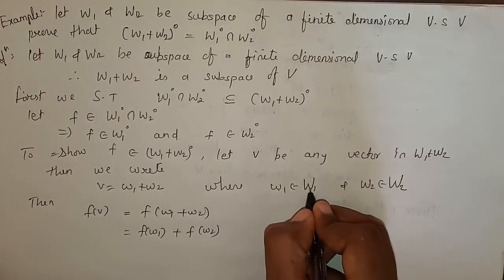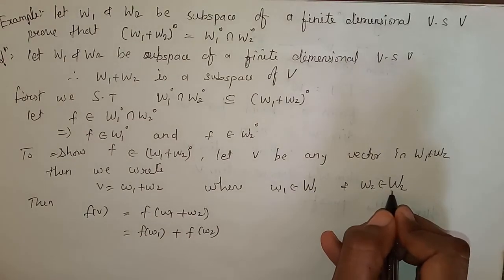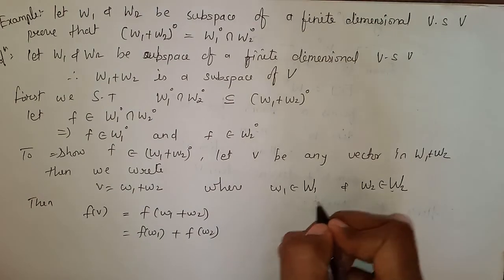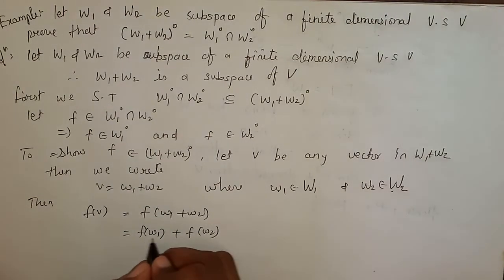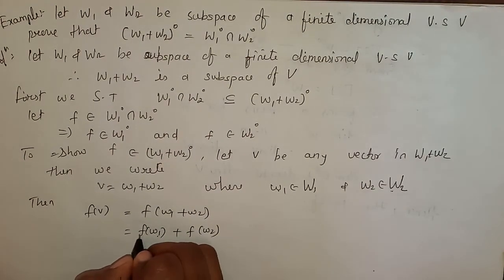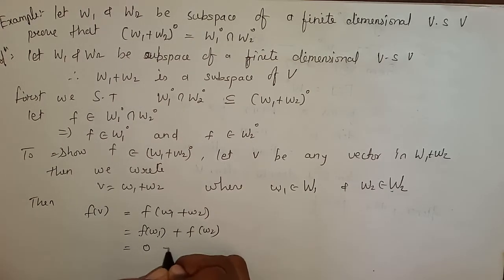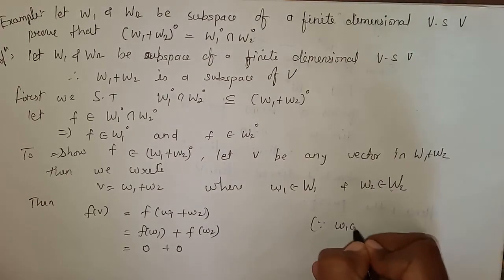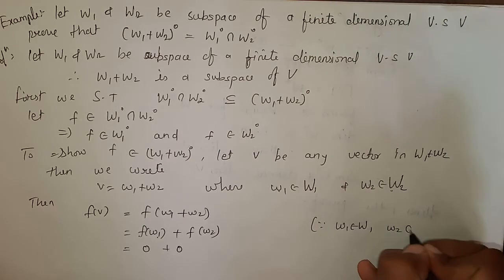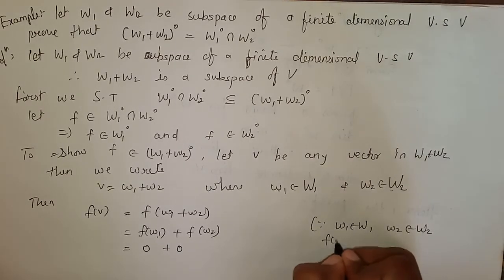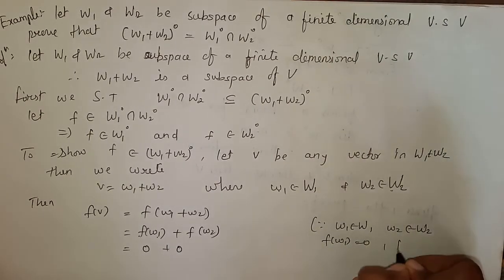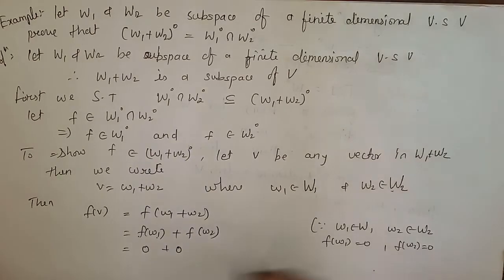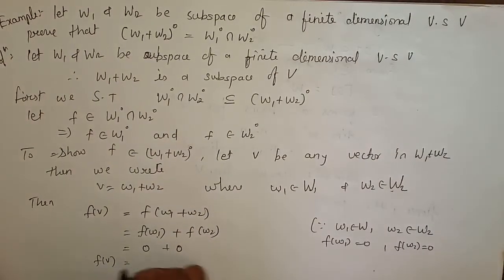Since w1 belongs to W1 and w2 belongs to W2, and f belongs to the annihilators, f(w1) is equal to 0 and f(w2) is also equal to 0. This implies f(v) is equal to 0.